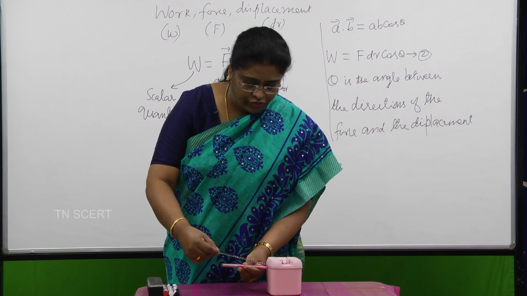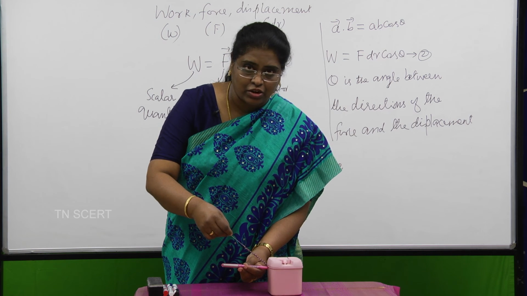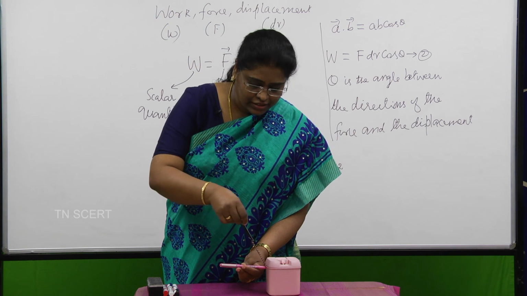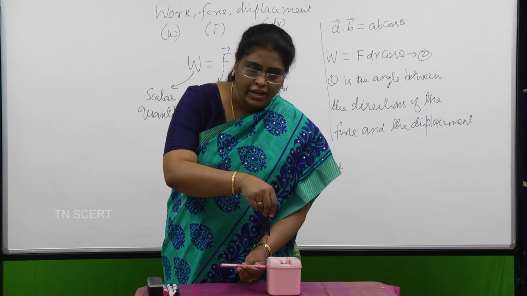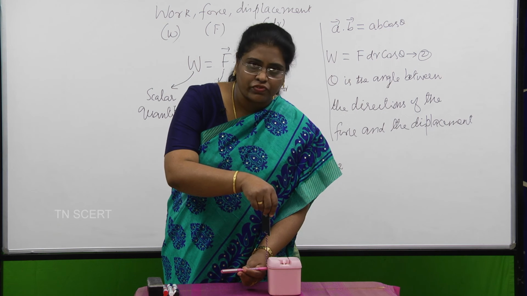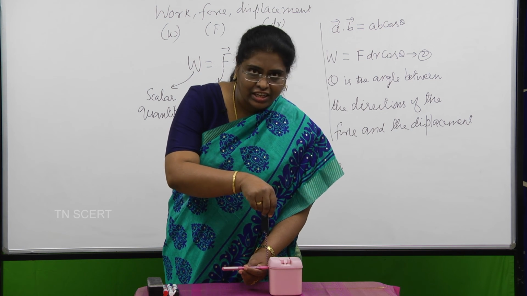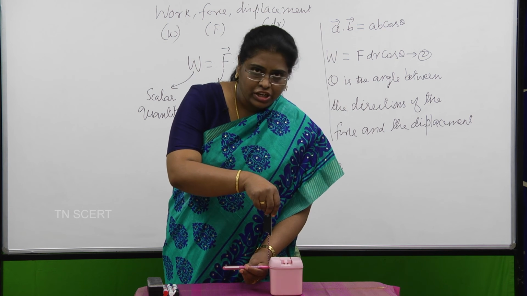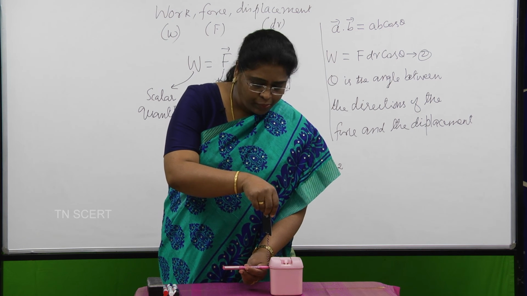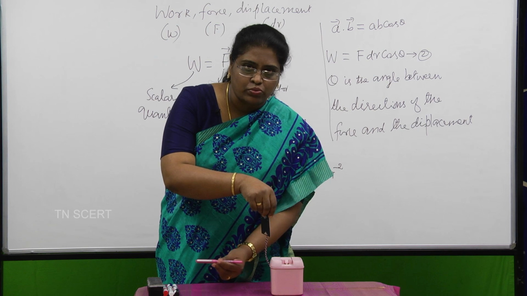Now it is possible for me to change this angle. Now I am changing the angle a little more than that, and still I can pull it, and then this can be another angle. So now what I have done, the direction of displacement and the direction of the force is 90 degrees. When it is 90 degrees, when the force is pulling it, it is impossible for the object to move in the right direction because the pull is upward, and no longer this force can make the object move in this direction.